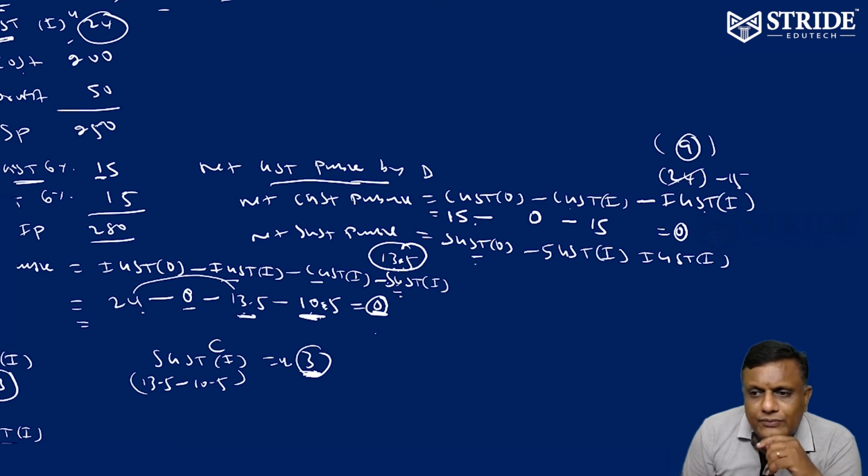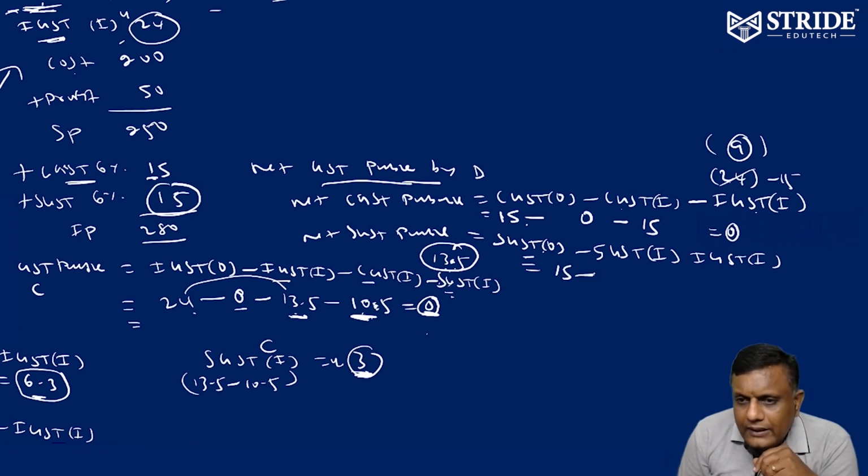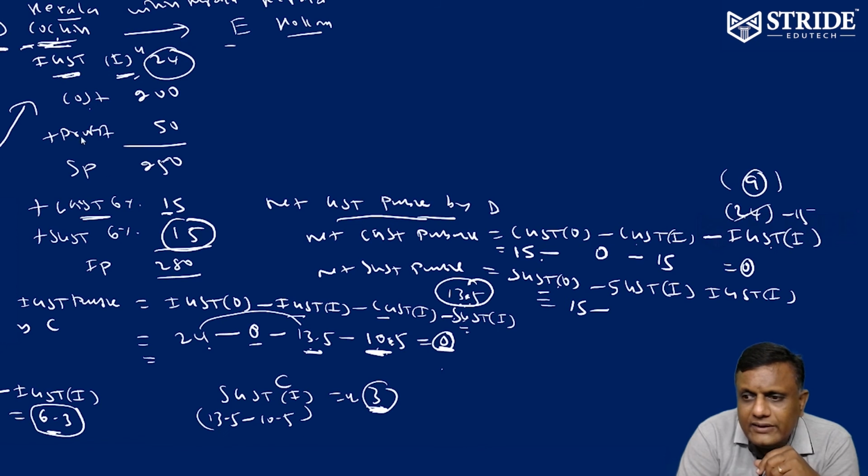Now, SGST output, how much? It is going to be 15, right? Is there any SGST input? No, he has only IGST input. There is no SGST input. Only IGST input, right? Now, SGST input 0.